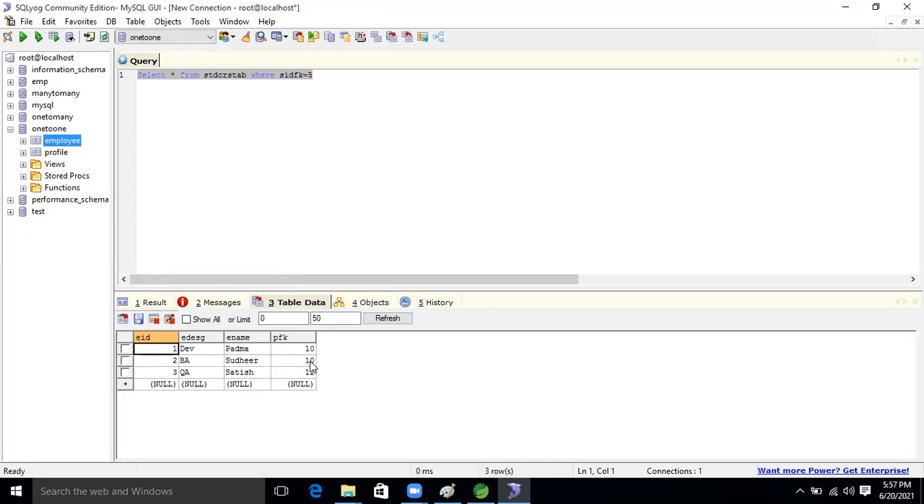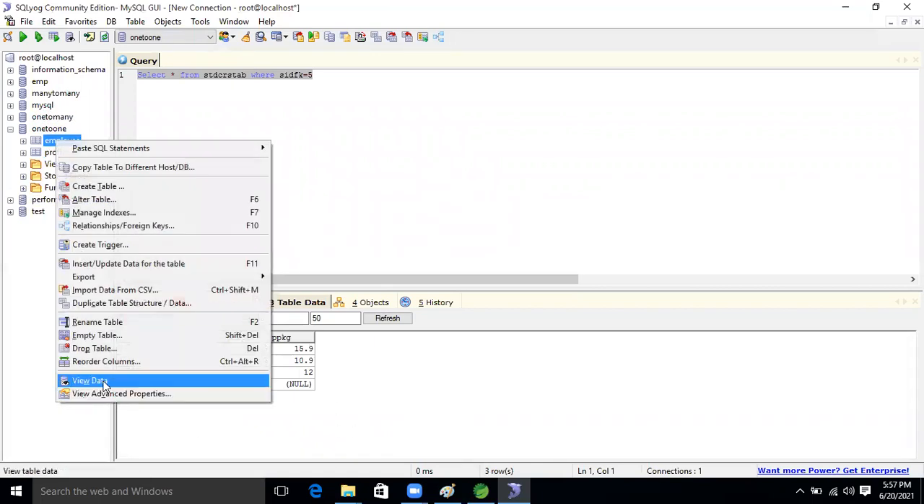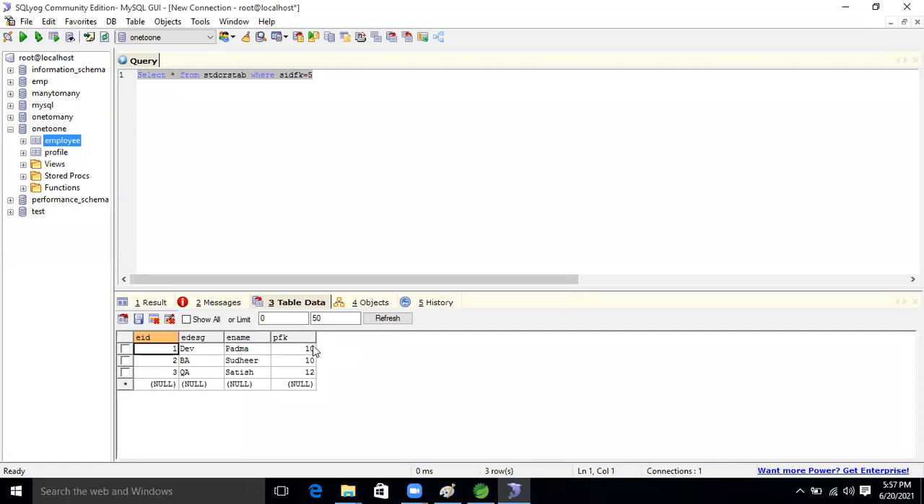Yes, Ravi. So this is behaving like many to one. In the many to one, in the parent table, duplicate foreign keys are also allowed now.